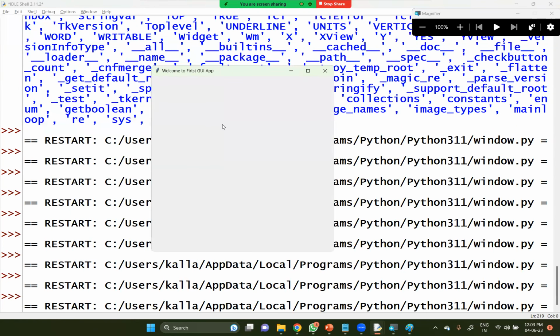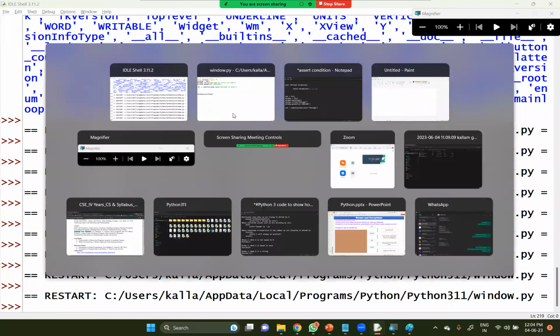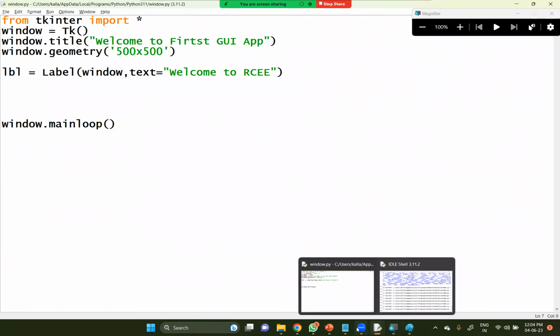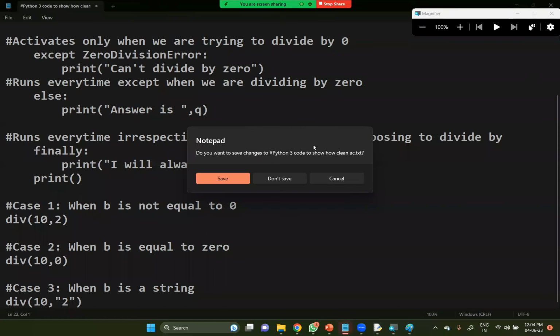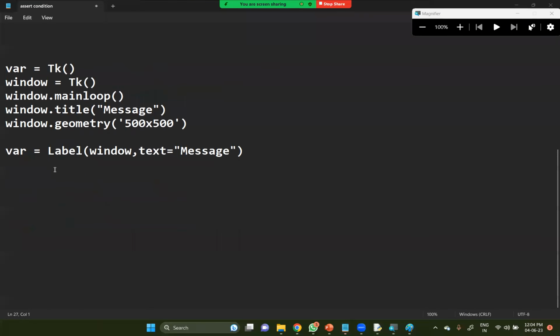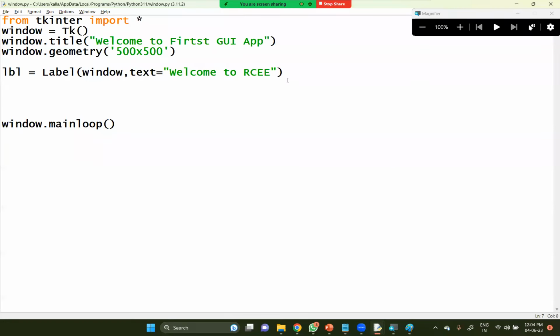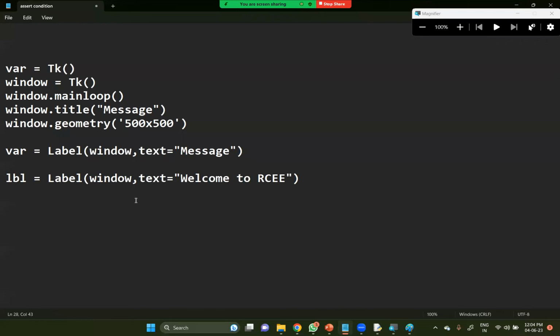Look at this. It has not been displayed anywhere. You have created it, but you have not specified where exactly it is to be displayed. You haven't given any information to the window about where that label can be displayed. To display that label, you need to specify one more command. Let me close this for a while. Don't save this one. So after creating our variable label, my creation will look something like this. This is the actual variable I have created as far as the program is concerned. Now, what exactly are you trying to specify here?